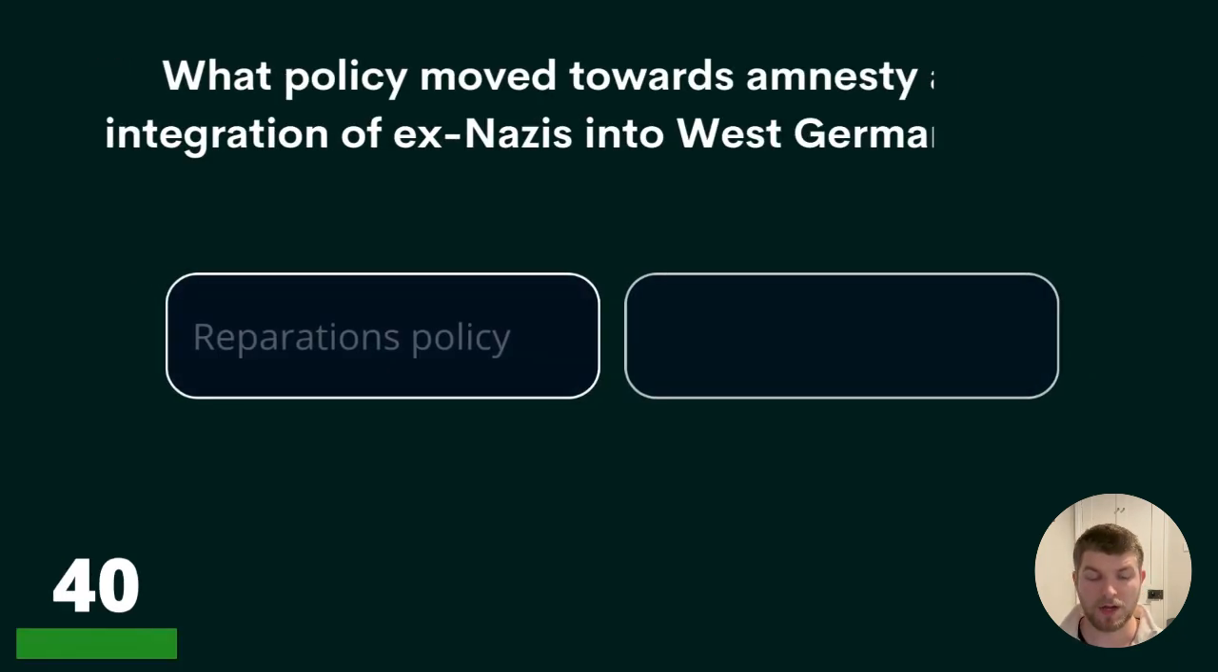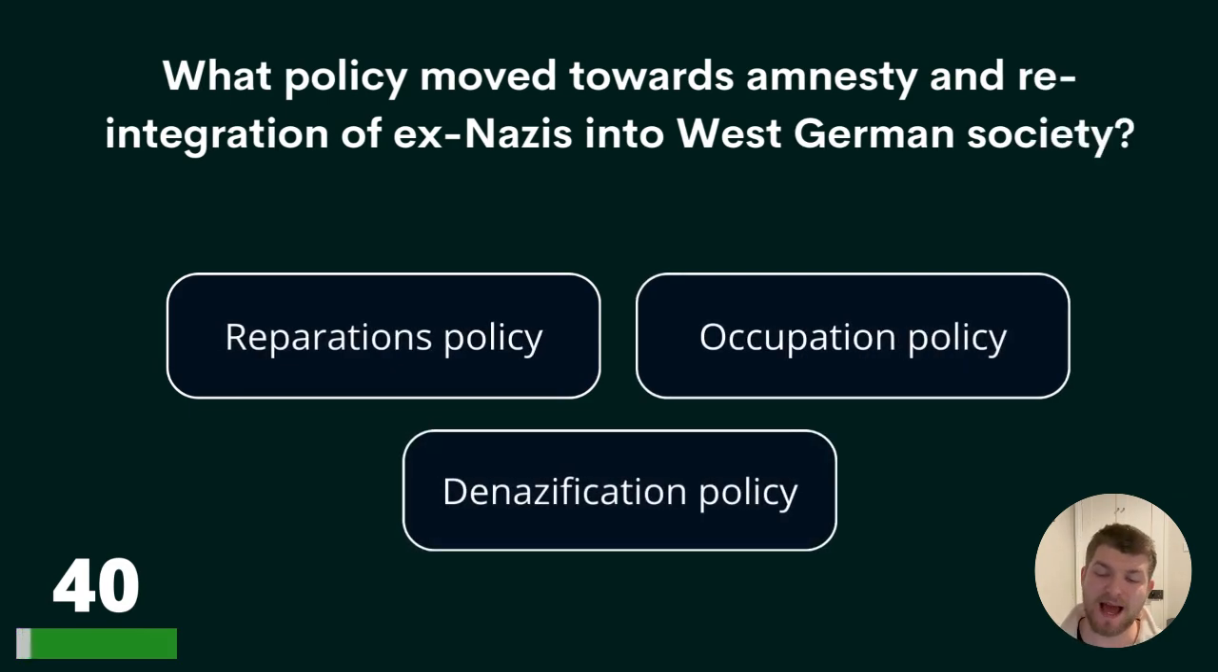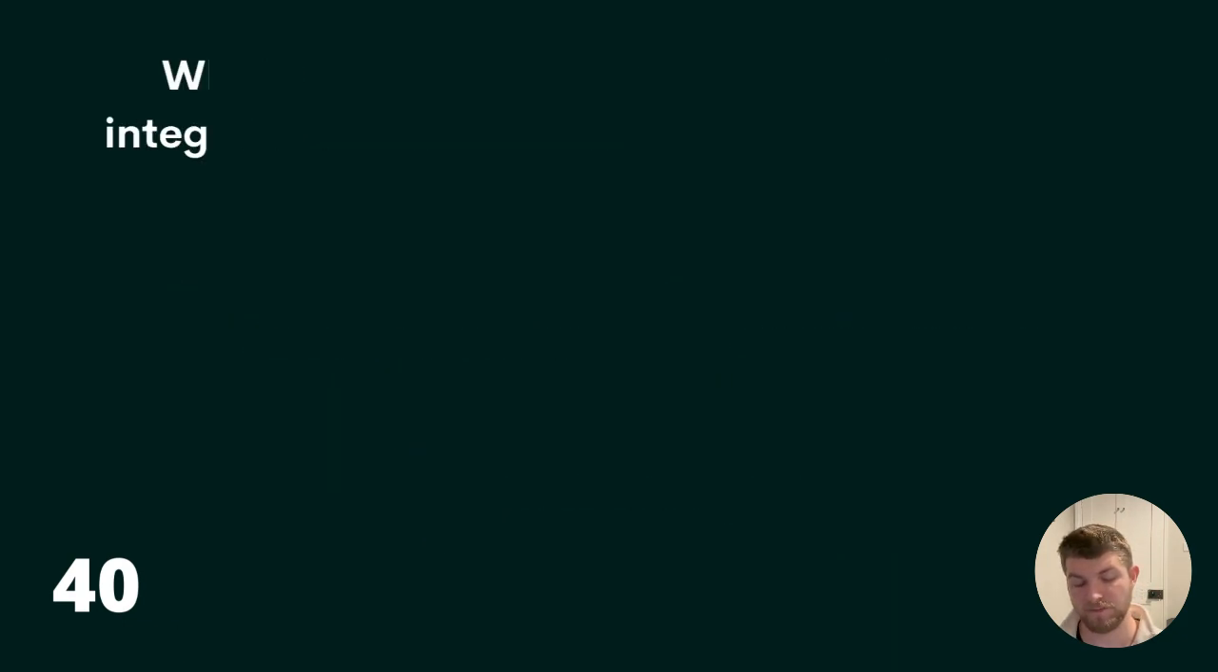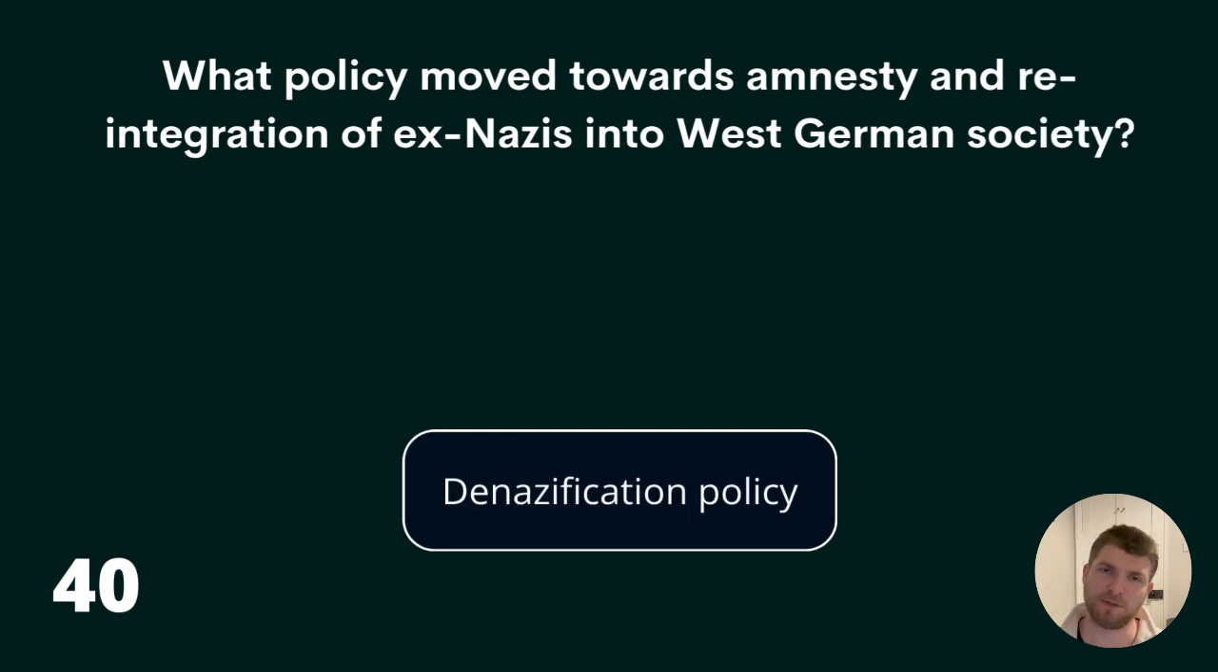40. What policy moved towards amnesty and reintegration of ex-Nazis into West German society? Reparations policy, occupation policy, or denazification policy? The answer, denazification policy.